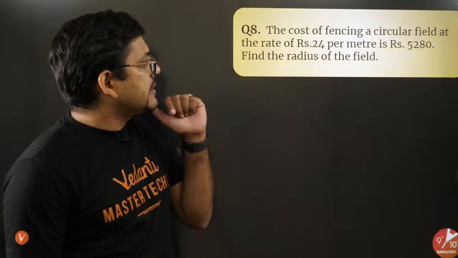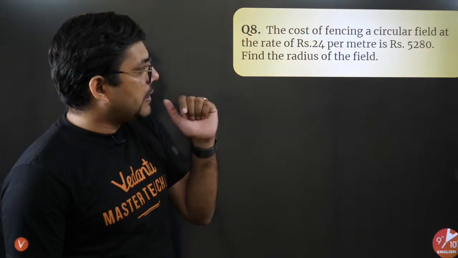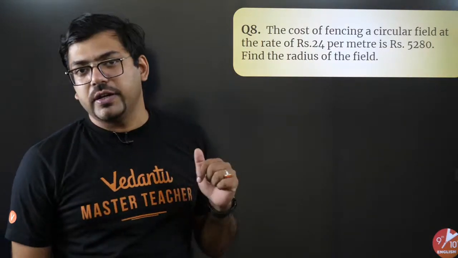The cost of fencing the circular field at the rate of rupees 24 per meter is 5280. Find the radius of the field. Just tell me, will you be able to solve this question or do I need to explain?